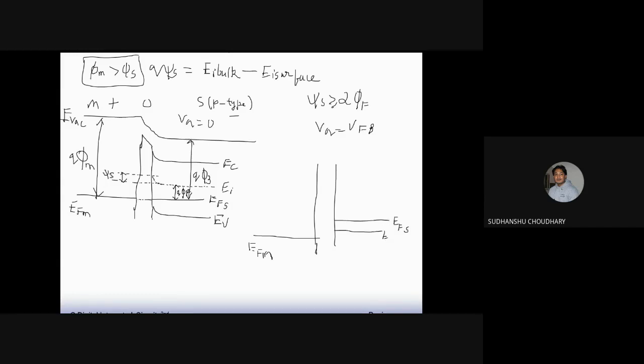So this is the flat band condition. All bands are flat at the surface, and then you have EI, all flat, and EC. In this case, the surface potential is 0. This is my EI. This is my flat band condition, when Vg equal to VFB is applied.